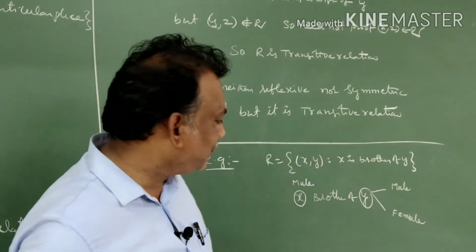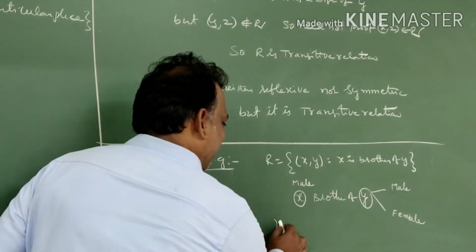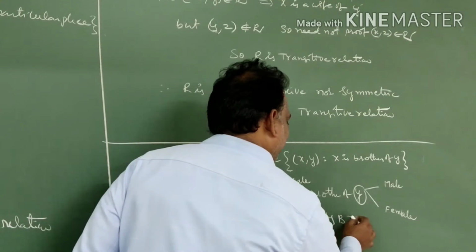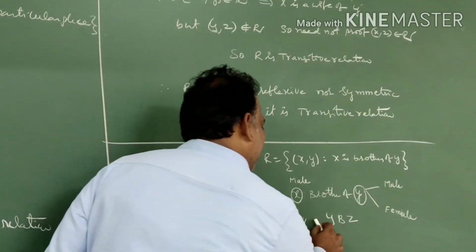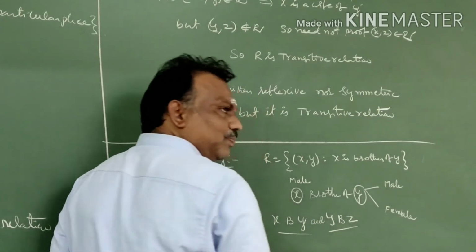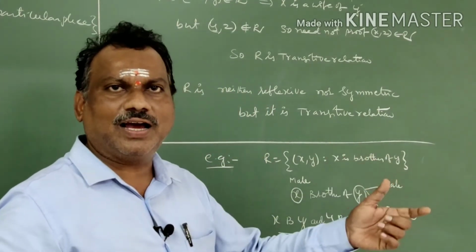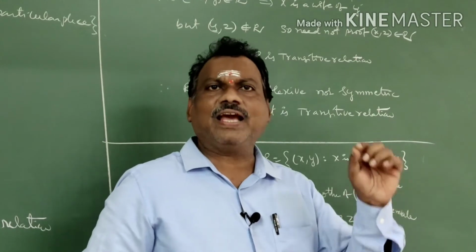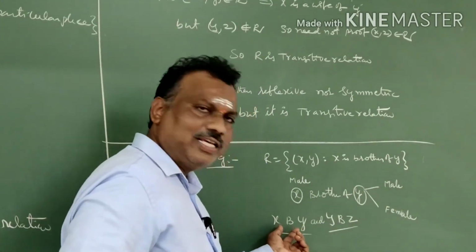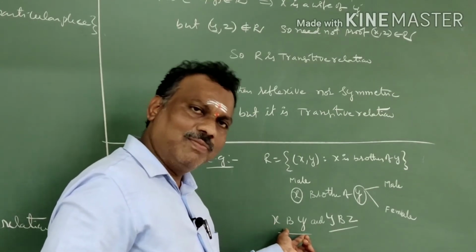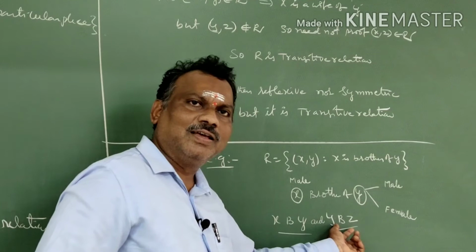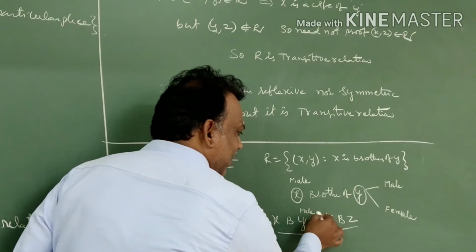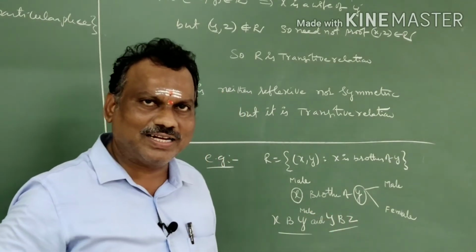We will check transitive. x is a brother of y, and y is a brother of z. These two cases are possible. According to transitive, if xy and yz belong to R, then only xz belongs to R. So it is possible: x is a brother of y, y is a brother of z. Here clearly we decided y is male, then only y is also a brother of z. Otherwise it is not possible.